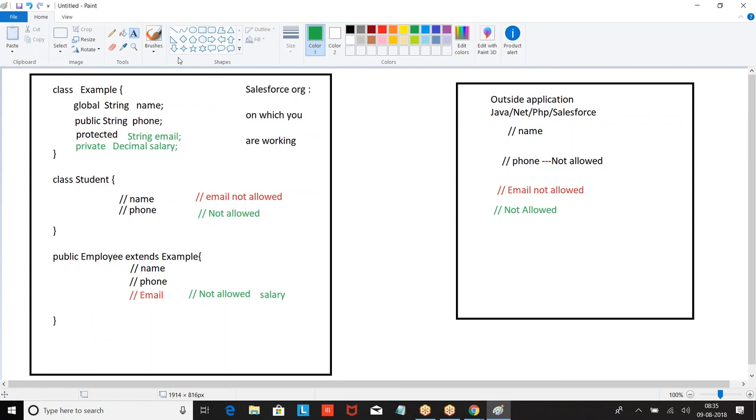Come again. Private. You should not create a class as private. By default, you are supposed to create global or public. 99% of the time we go with public. Only when you go for web services, we go for global. Otherwise, we go with public.